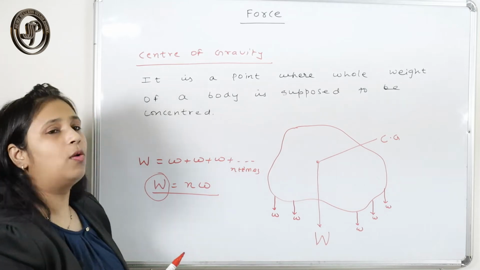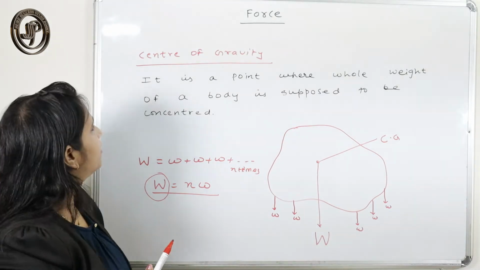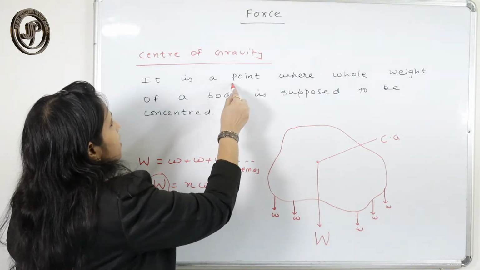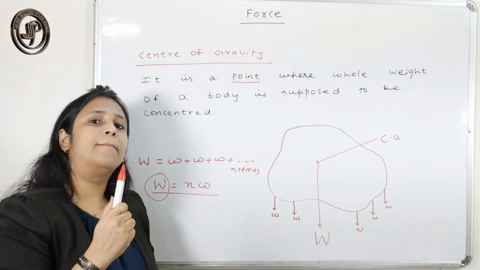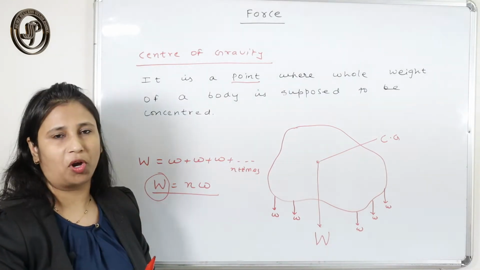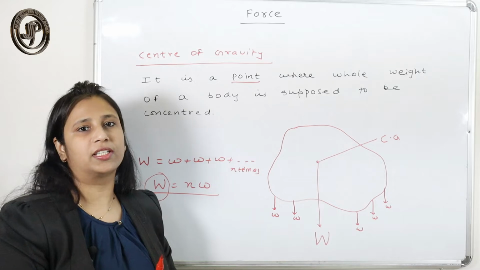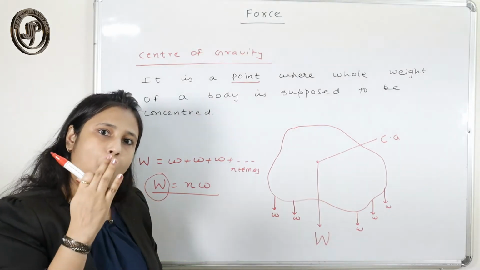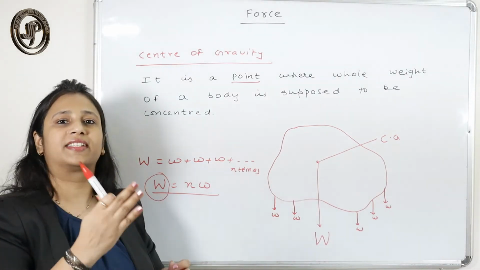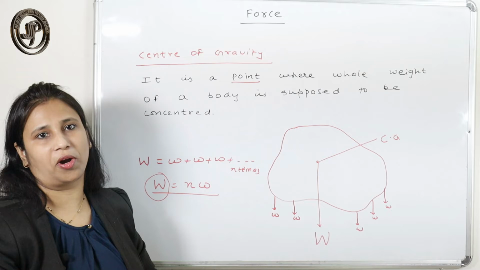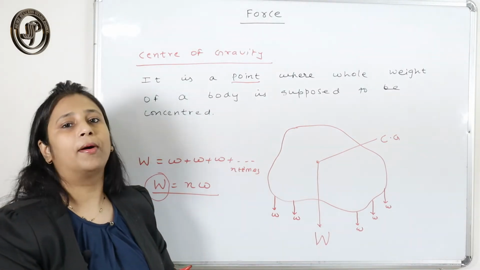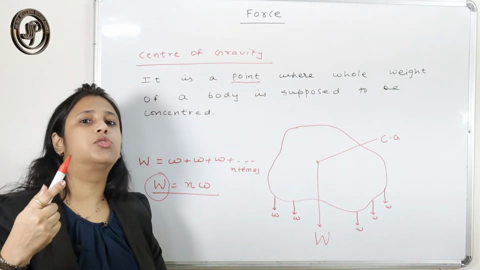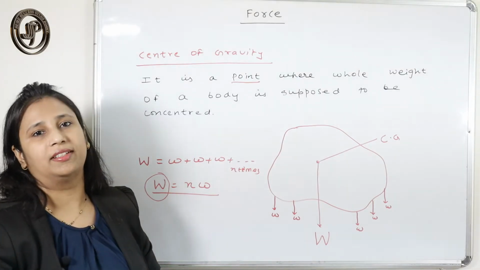So in simple words, how can we define the center of gravity? It is a point. That point may or may not be inside the body. Generally, in 90% of cases, the center of gravity resides within the body, but I'll give you one example where the center of gravity also lies outside the body.